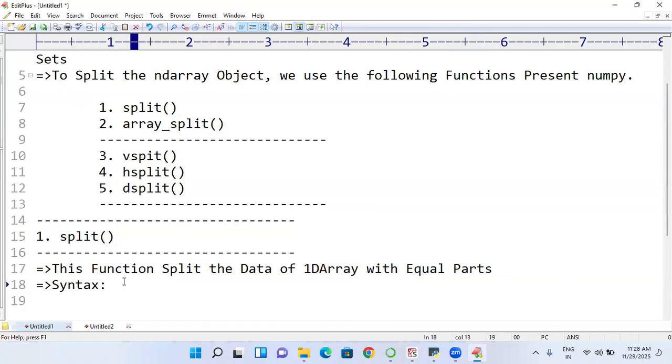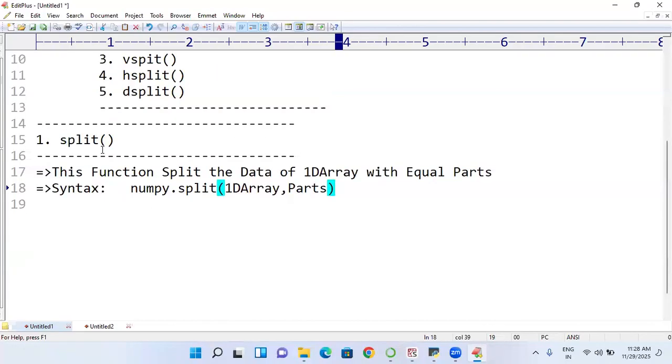I am going to write it. NumPy dot split. I am writing the 1D array, and here I will write the number of parts. How many parts do you want to go for? 2, 3, 4? What will be the parts I want? Let me take one small example on that.